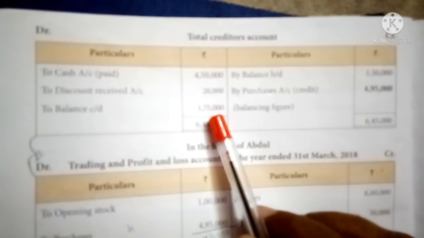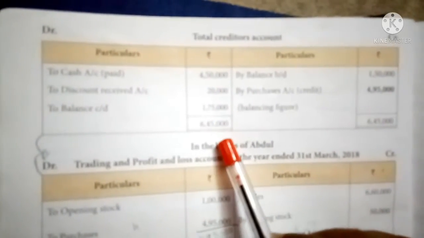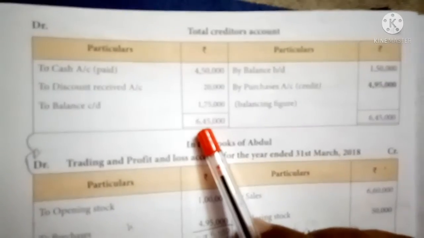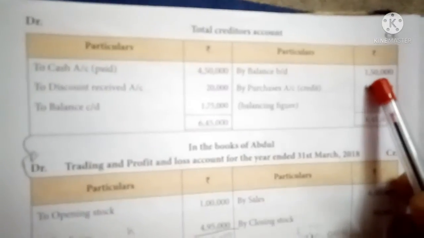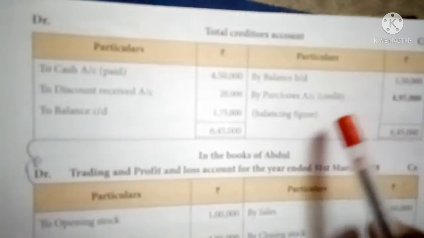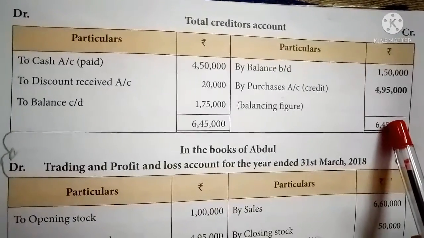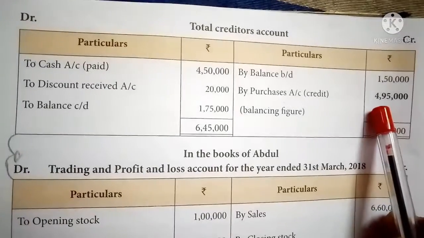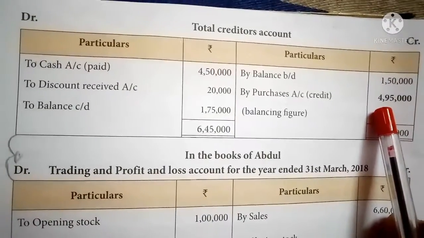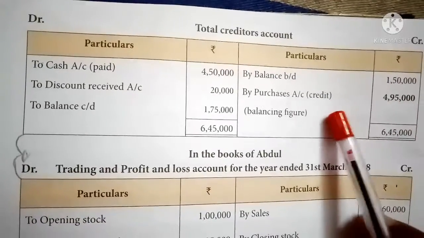So after writing all this information, you should add the debit total first. The total is 6,45,000. And in the case of the credit side, only one amount is there, 1,50,000. So 6,45,000 is the highest amount. Write that highest amount on both sides, debit side and credit side, and you should subtract 1,50,000 from 6,45,000. The balance is 4,95,000. It is the credit purchases.